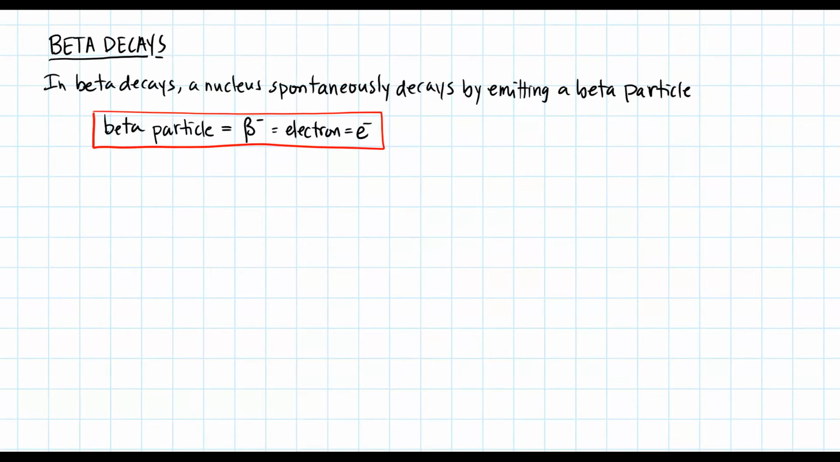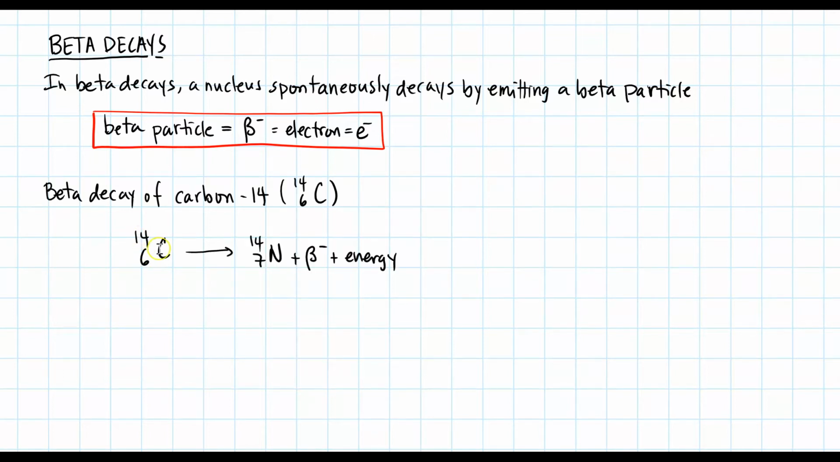Beta decays. In beta decays, a nucleus spontaneously decays by emitting a beta particle. So this beta particle is the Greek symbol beta with the minus sign. But before they realized that the beta particle was an electron, they called it a beta. One very important beta decay is that of carbon-14. And what happens here is that carbon-14, when it decays, goes to nitrogen-14, plus it emits a beta minus particle, plus extra energy coming out of the nuclei.